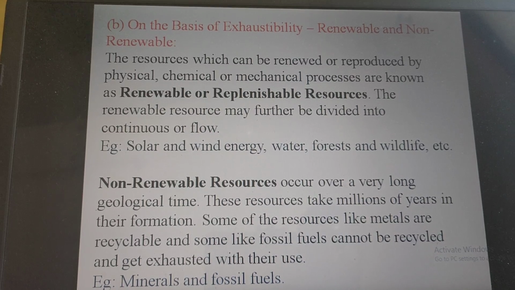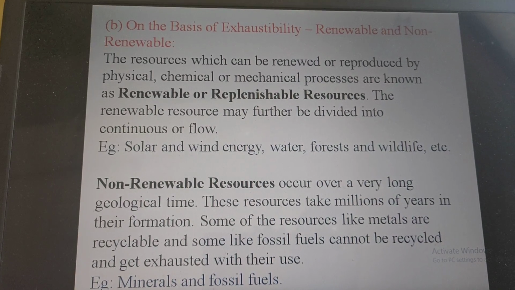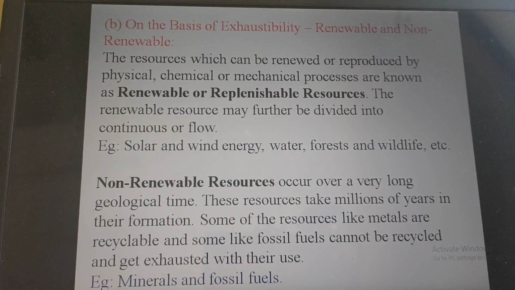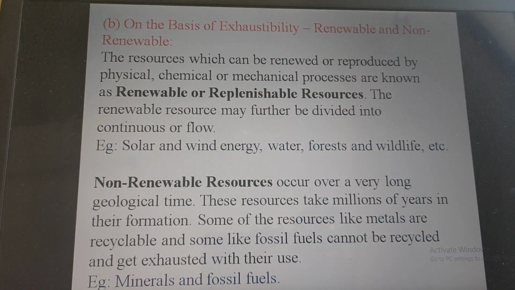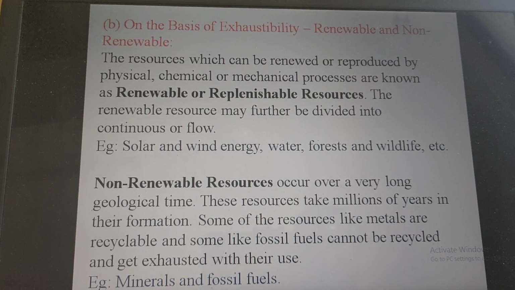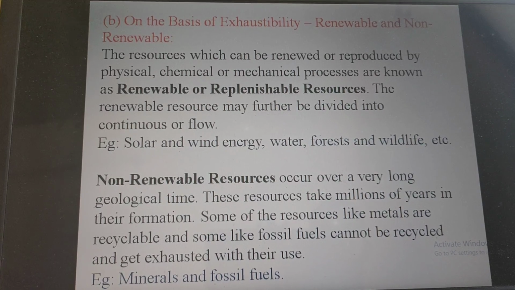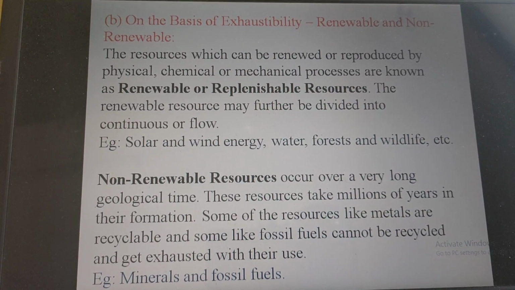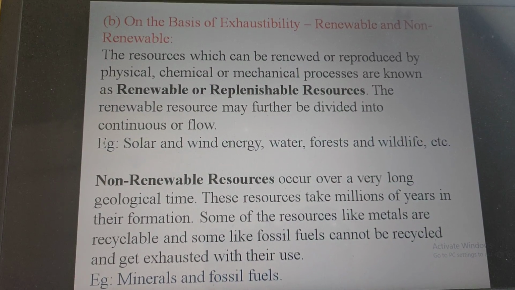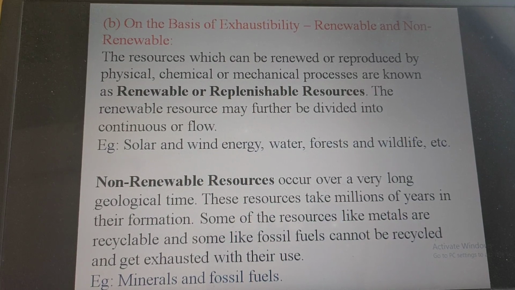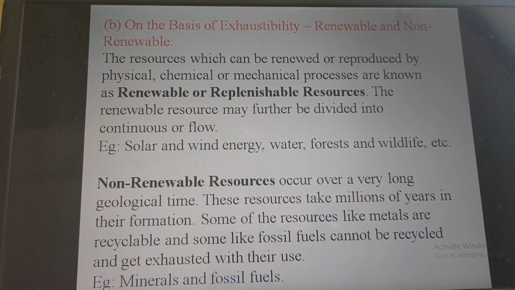They are flowing. For example, the energy which we get from the sun. It's not like that today we have used it, so we cannot use it again. Tomorrow also we can use it. Wind energy, we can use it again and again. Water, it's continuous. Wildlife, etc. We can use it again and again.